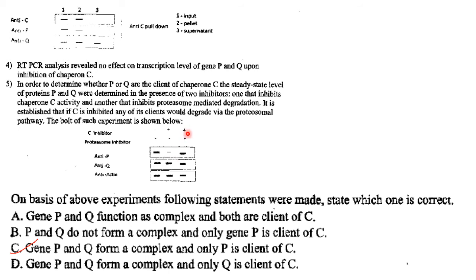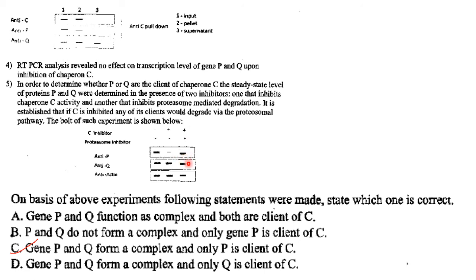Here, both the C inhibitor and the proteasome inhibitor are present. So C inhibitor is present, so naturally P has to get degraded via the proteasomal pathway. But in this case, proteasome inhibitor is also present, so the proteasomal pathway will not take place because it is inhibited by proteasome inhibitor. So P will give a band over there.